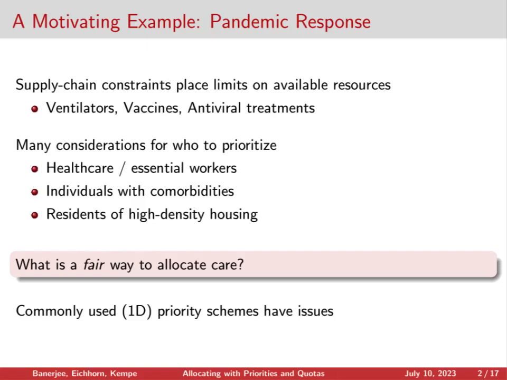In light of all these different ideas, one can ask, what would be a fair way to allocate care? And some common answers for this would be either to choose one of these criteria and base our decisions solely on that, or to somehow create a scoring function that aggregates all of them down to a single number and use this to rank the individuals. However, these one-dimensional schemes have issues in that they could either ignore or systematically work against some of the very groups that we're trying to prioritize.